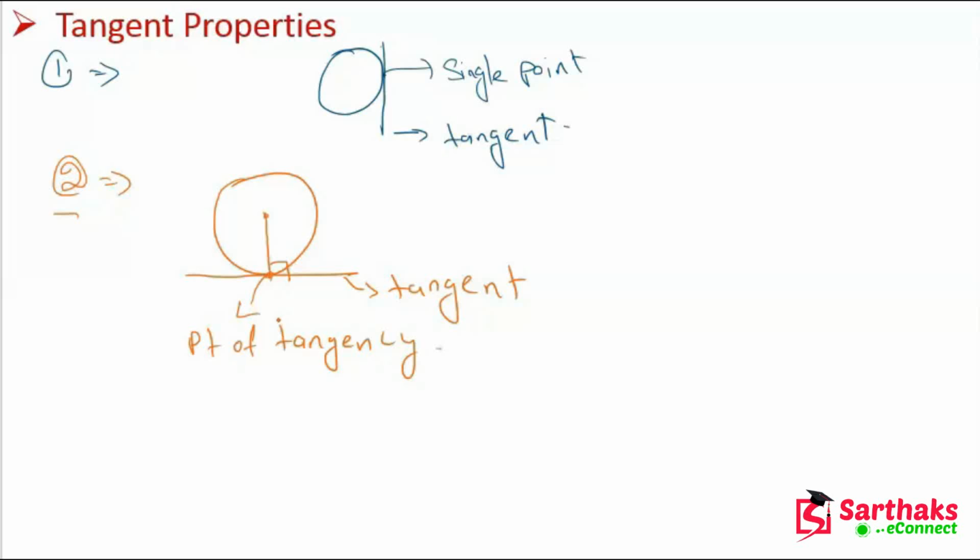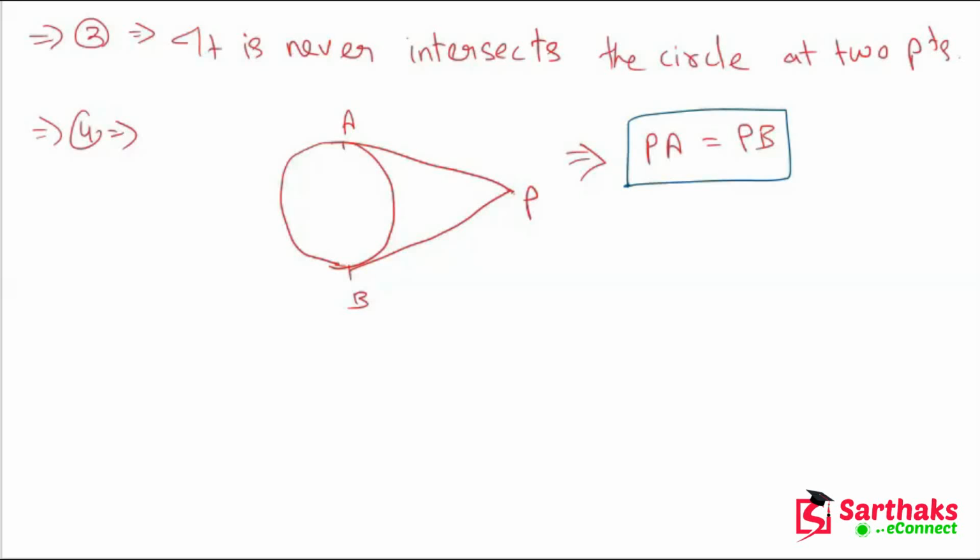Third property is that it never intersects the circle at 2 points, it only touches the circle at just 1 point. And the fourth property is that if we draw tangents from a point outside the circle, then these two tangents are equal to each other. Okay, my dear friends, I hope you get this point.